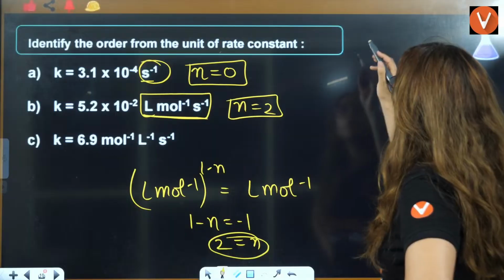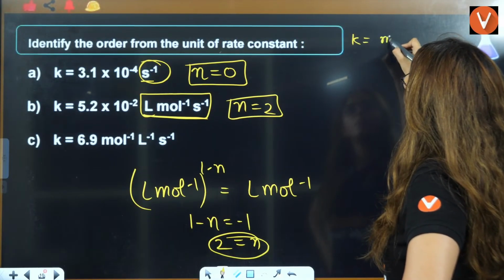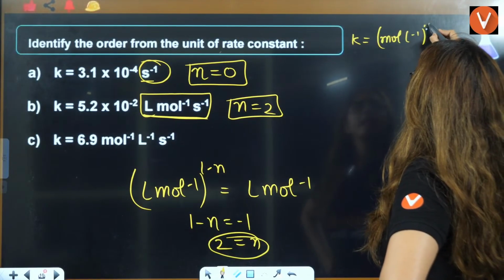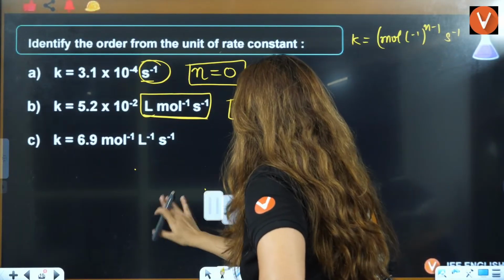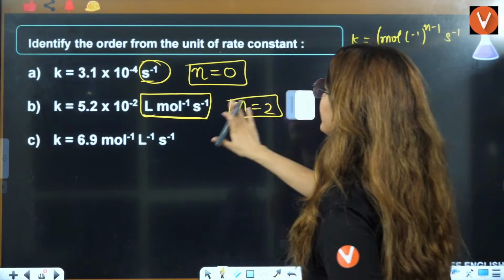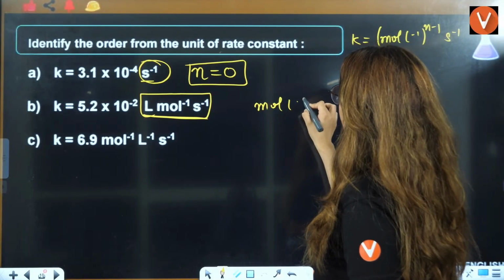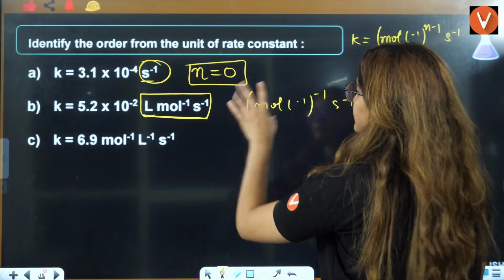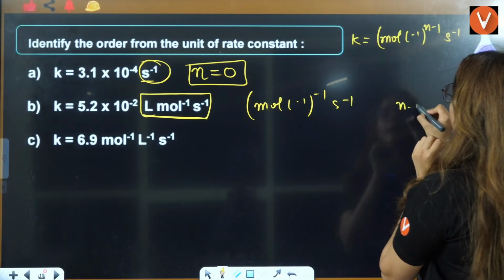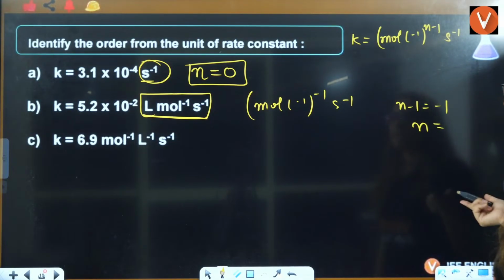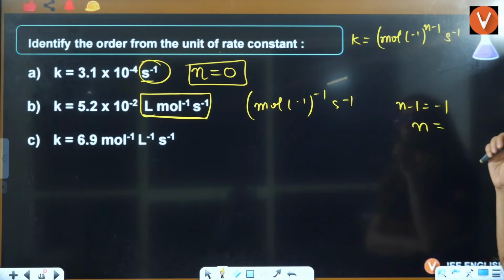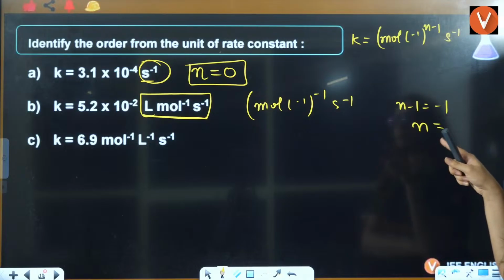You just have to compare that the normal units are mole per liter raised to n minus 1, per second. You can do it this way also, that here it is mole per liter converted into mole per liter, so it will be mole per liter to the power minus 1 per second. That is the same thing. So when you compare this, n minus 1 will be equal to minus 1. So that will be n equals to, wait a minute. This is per liter.